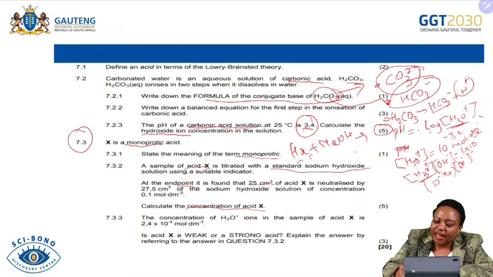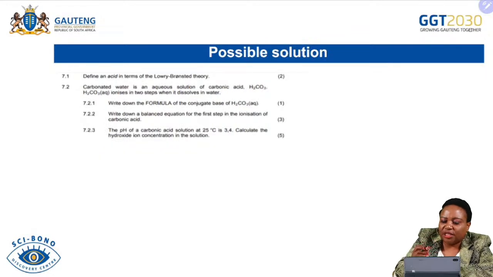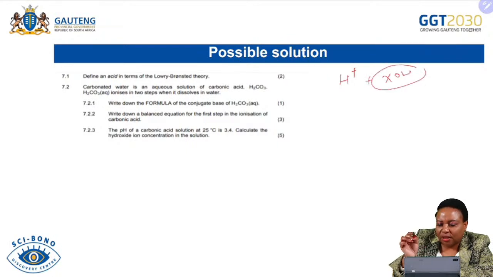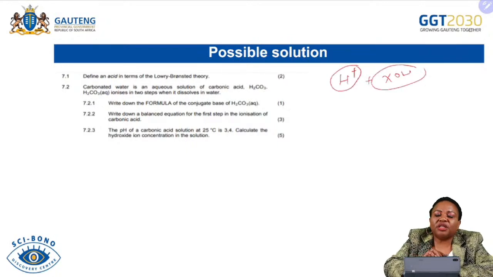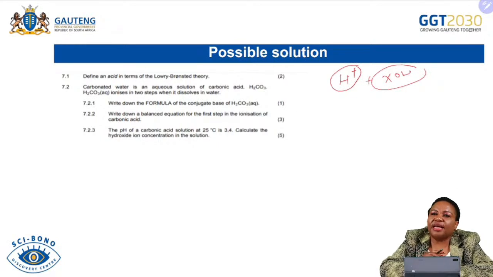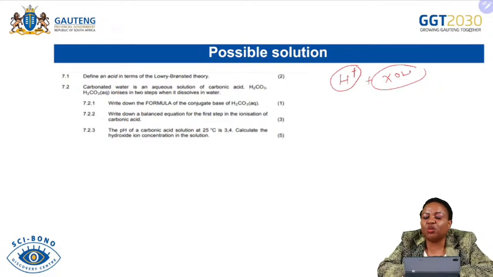Let me just go to the next slide so that we can do this. We are going to find the salt and water. I don't know what the salt will be, the one that we are going to find. But we will see that the ratio in which the acid and the sodium hydroxide will react is 1:1. We can use any other monoprotic acid with sodium hydroxide, and you will see that they will react in the ratio of 1:1.